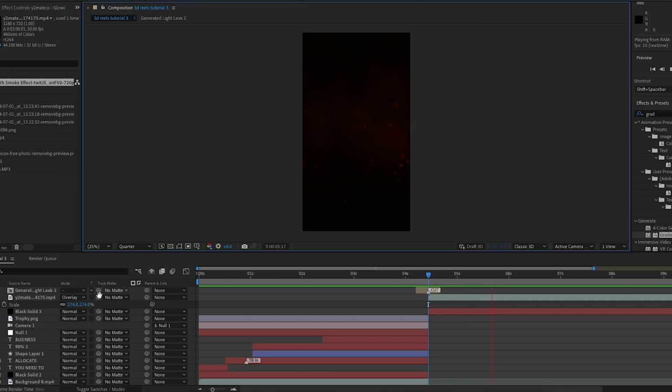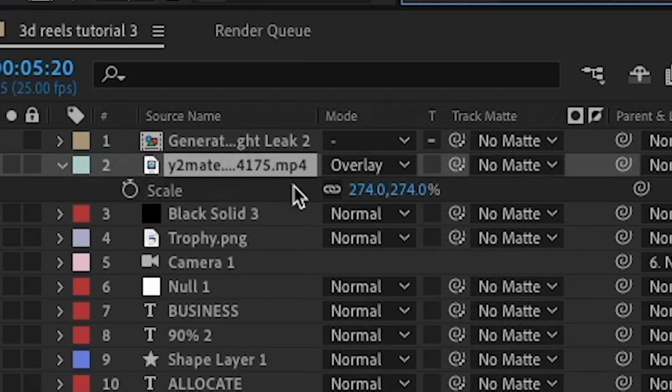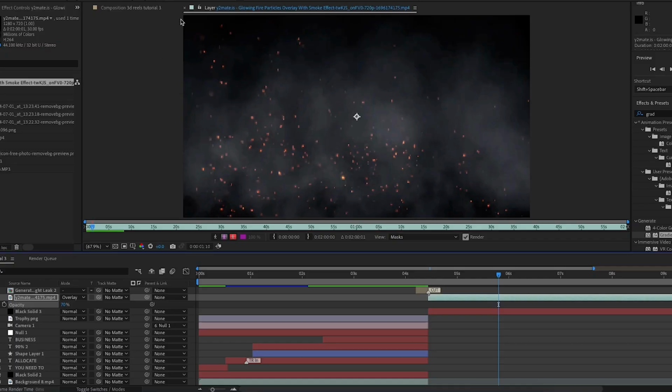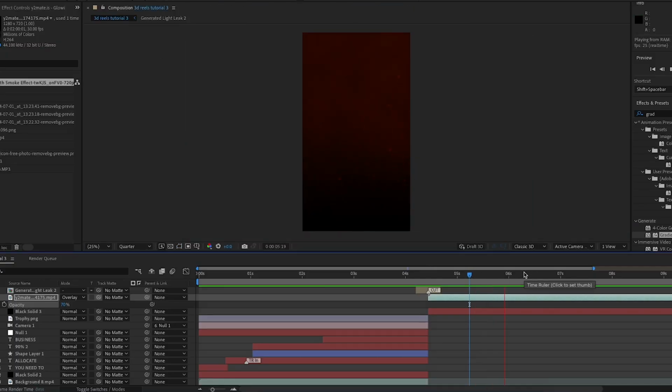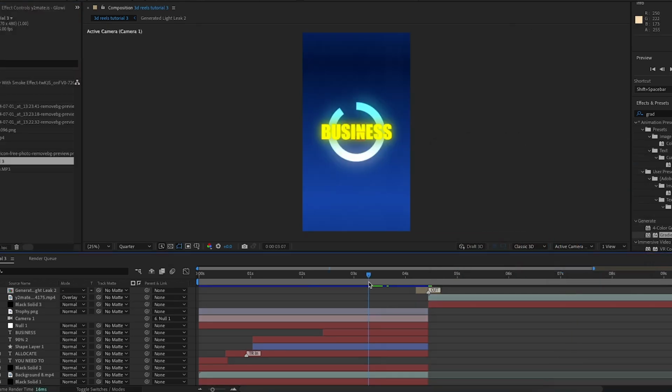But to make it a bit less dark and so I can see the actual gradient a bit more, I'm going to change the opacity of this to around 70%. And as you can see now, we have this smoky fire overlay. And actually I'll make this background just a bit more red. And actually now I'm looking back at the video, I want to add a vignette onto the first scene.